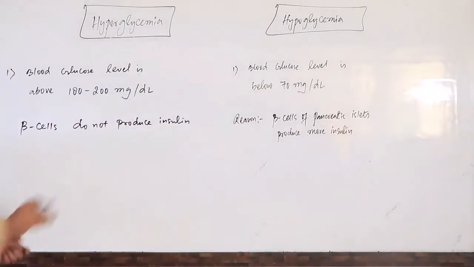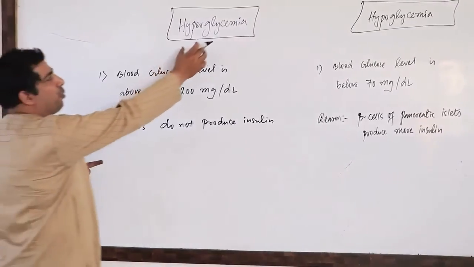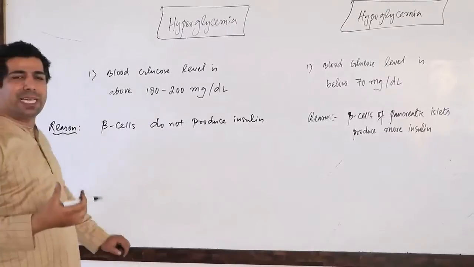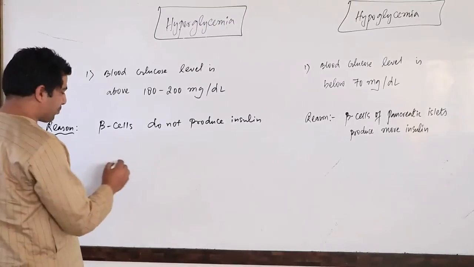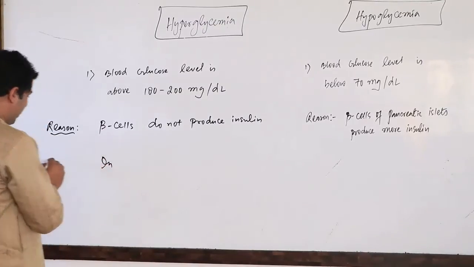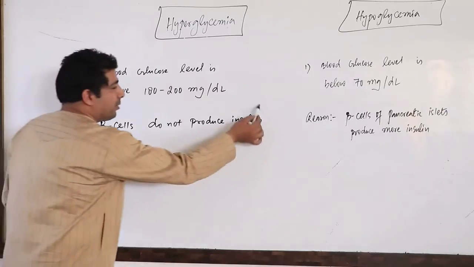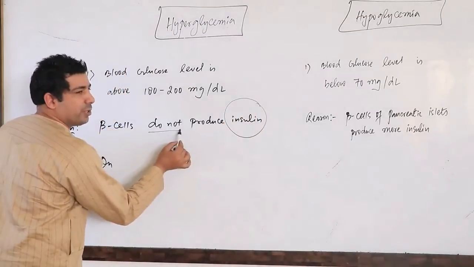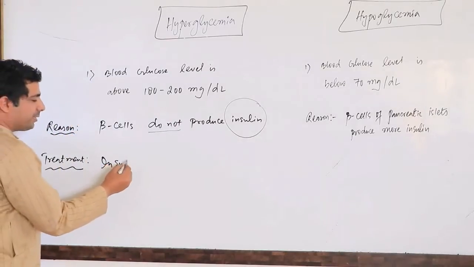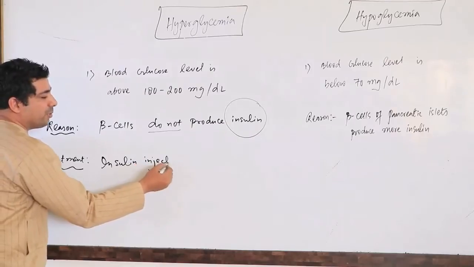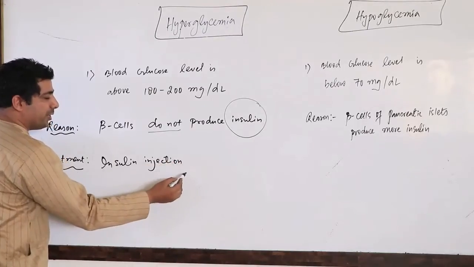Now, how can we cure it? What is the treatment for hyperglycemia? How can we keep hyperglycemia in check? Please remember this. Here the insulin is not produced, which means insulin in our blood is very low. So the treatment will be insulin injections. A person who is suffering from hyperglycemia should take insulin injections.